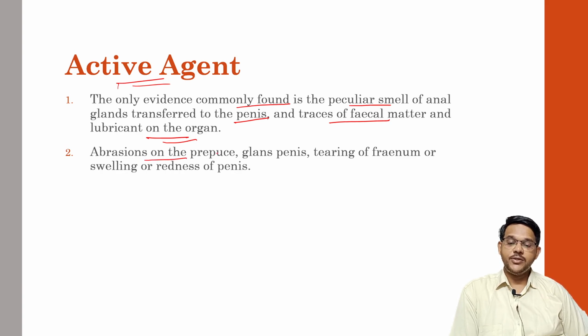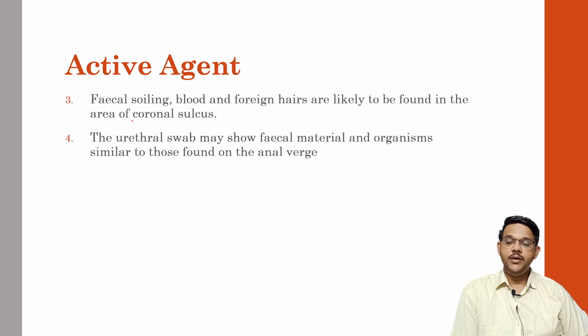Sometimes there will be abrasion of the prepuce, glans penis, tearing of the frenum, and swelling and redness of the penis will be present, because he may try to forcefully enter the anus, or because of contraction of the sphincters, there may be injuries on the penis. There may be fecal staining, blood, and foreign hairs likely to be found around the coronal sulcus.